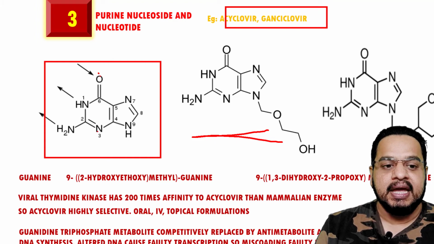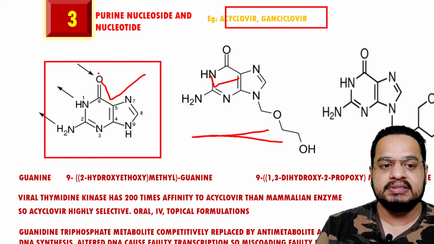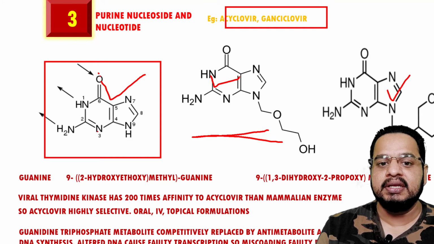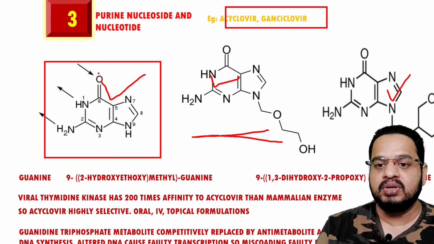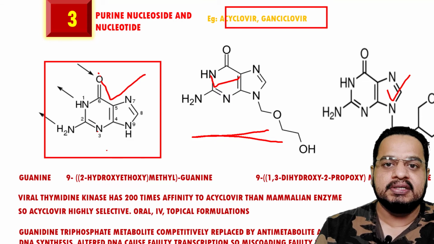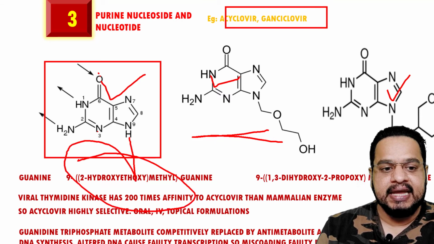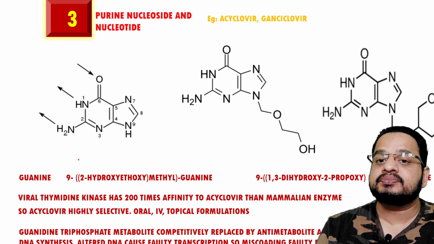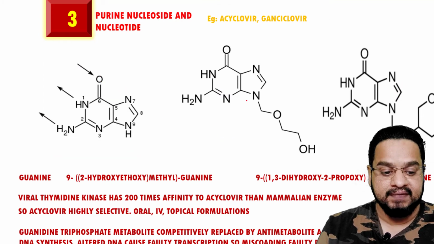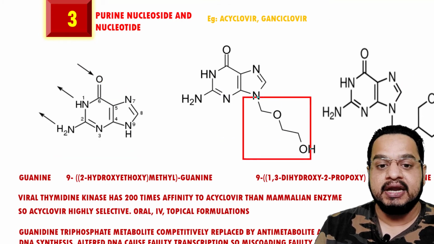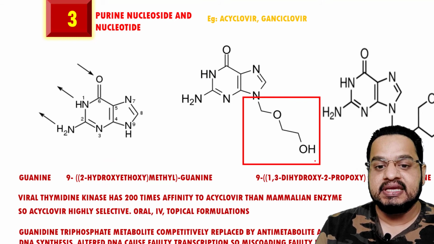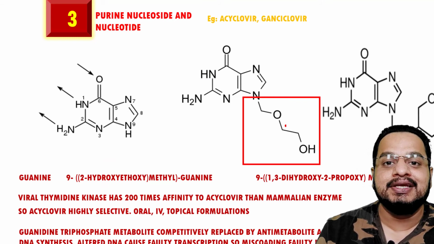What is the difference? This particular part is guanine. You will have the same nucleus in both the structures. Got it? Only difference is at the 9th position, where you would have a pentose sugar. Instead of that pentose sugar, in this case an acyclic sugar is present.